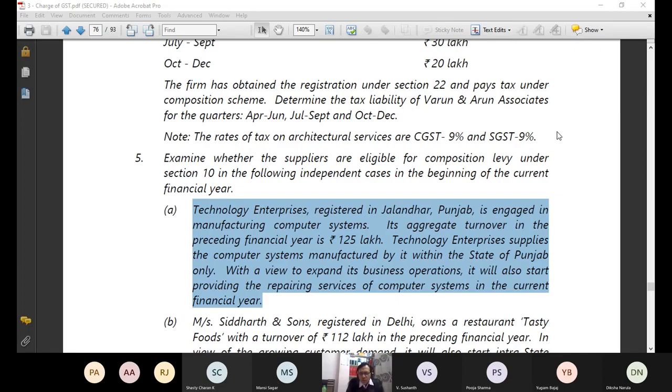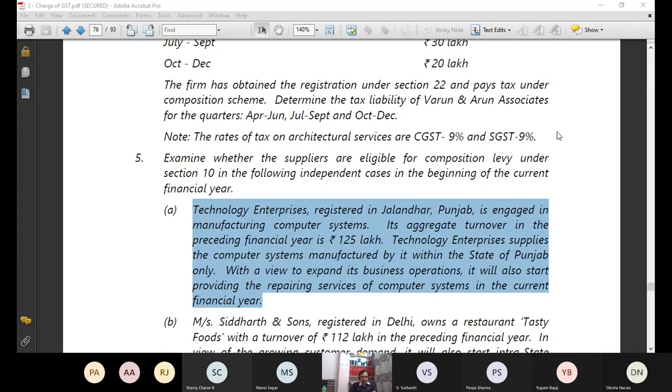Anyone who knows, or who can try at least, please unmute and tell me. I would like to see whether you can catch that point which is necessary here, or I would like to see your art of attempting the answers.